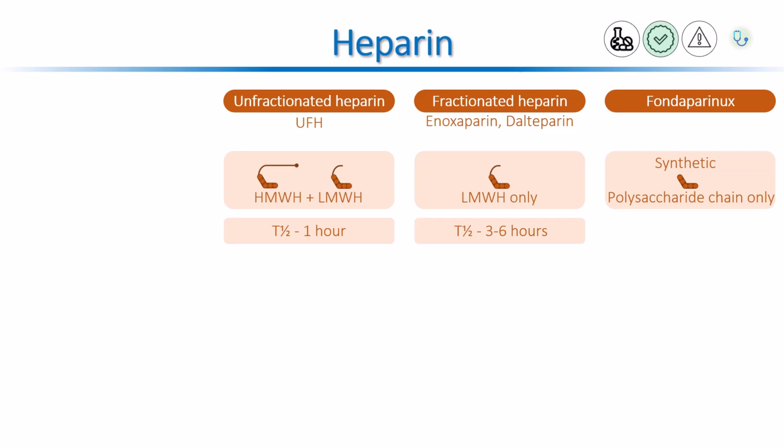It indirectly inhibits factor Xa, but has no effect on thrombin at all. Half-life of fondaparinux is longer than low molecular weight heparin. Low molecular weight heparin and fondaparinux are excreted by the kidney, so dosage adjustment is necessary in patients with renal function impairment, and they should not be used in patients with eGFR lower than 30 ml per minute.